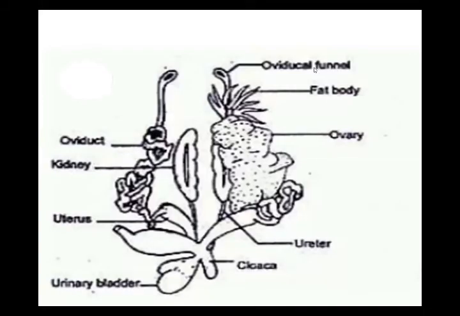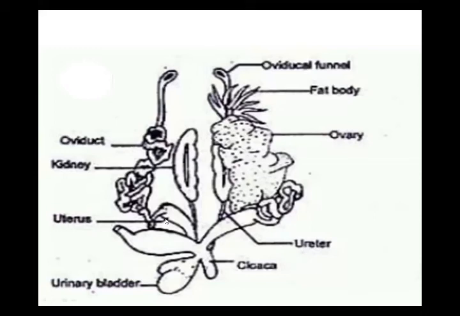Now the female reproductive system is composed of ovaries, which are the female reproductive organs, and the female reproductive gametes are also called eggs or ova. And this system is composed of oviducts, uterus.